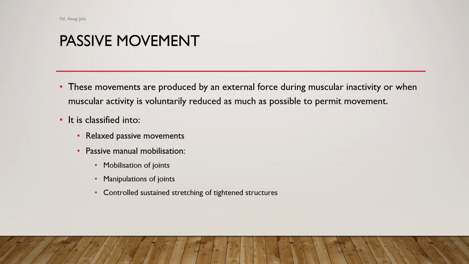Controlled sustained stretching of the tightened structure is passive stretching of muscles and other soft tissues which can be given to increase the range of the movement, and the movement can be gained by stretching adhesions in these structures and by lengthening of muscle due to inhibition of tendon protective reflex.